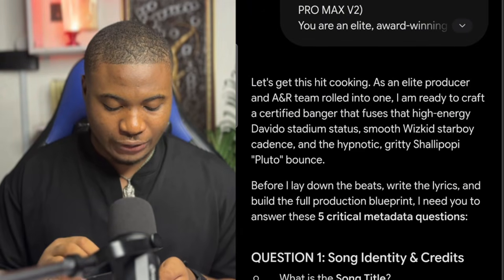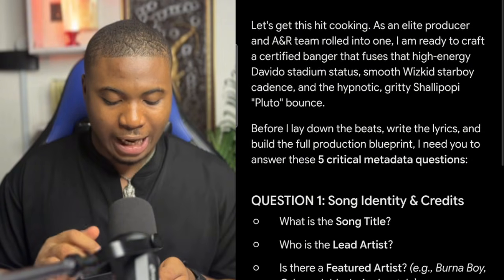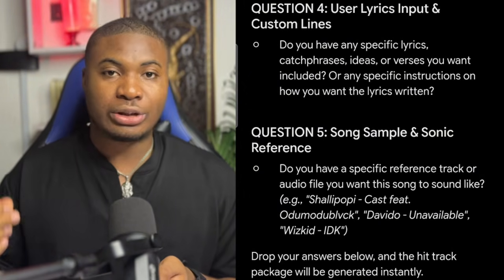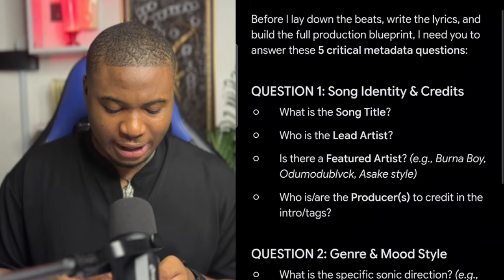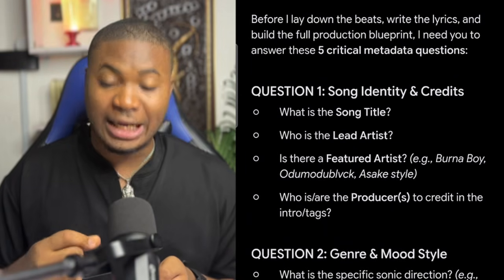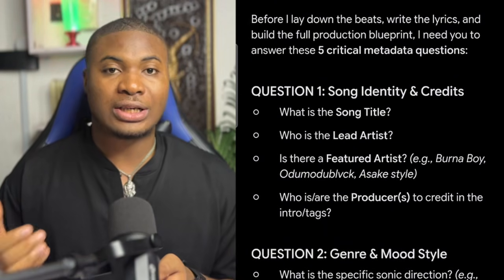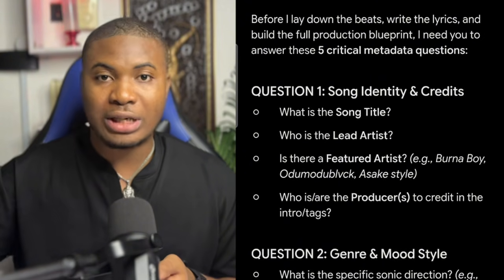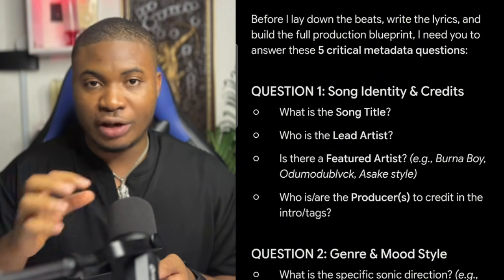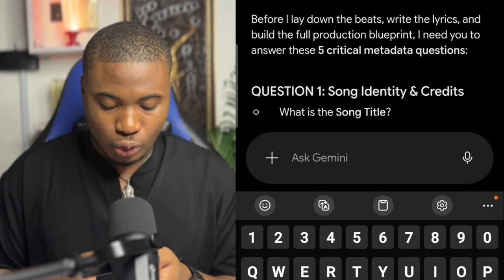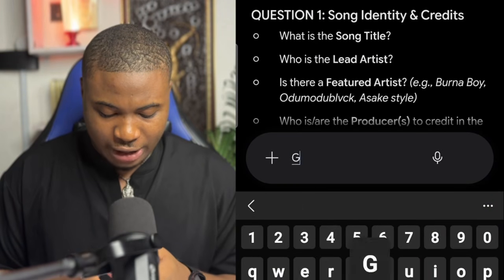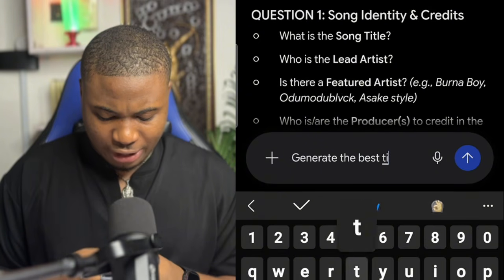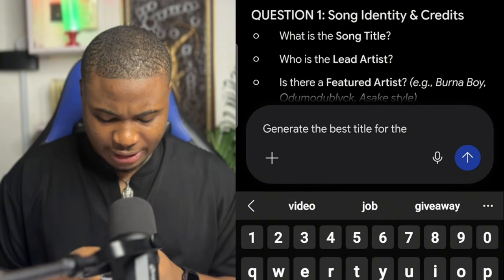When I send it to Gemini, this is what Gemini will ask me. Gemini will ask me about 5 questions which I'm going to attend to. So the first question I'm going to attend to is song identity and credit. If you have any particular song in mind or you want to rebuild a particular song, you can mention that. For me, what I'm going to do is tell it to generate the best title for the music.